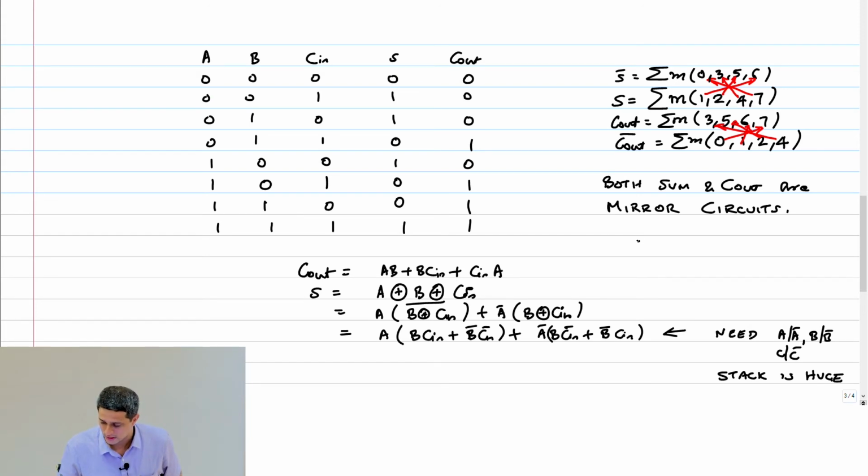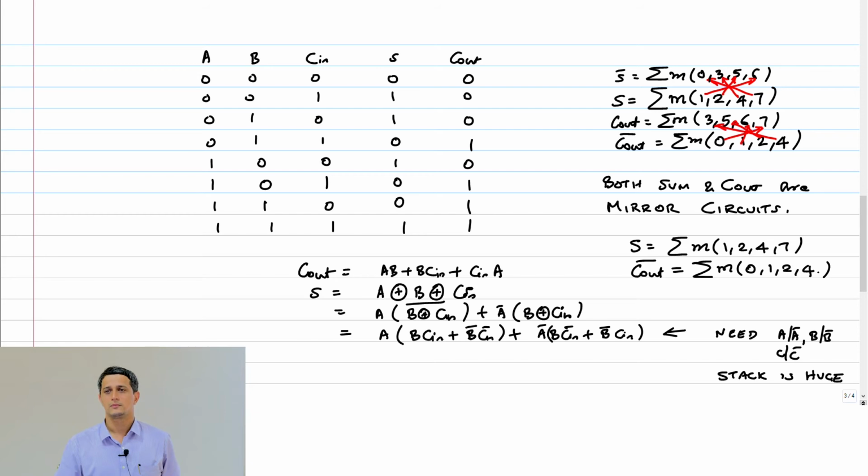Okay, the minterm expression. Sum is equal to summation m of 1, 2, 4, 7 and Cout bar is what? Summation of m 0, 1, 2 and 4. So clearly the carry out bar is equal to the sum in 3 out of 4 cases.